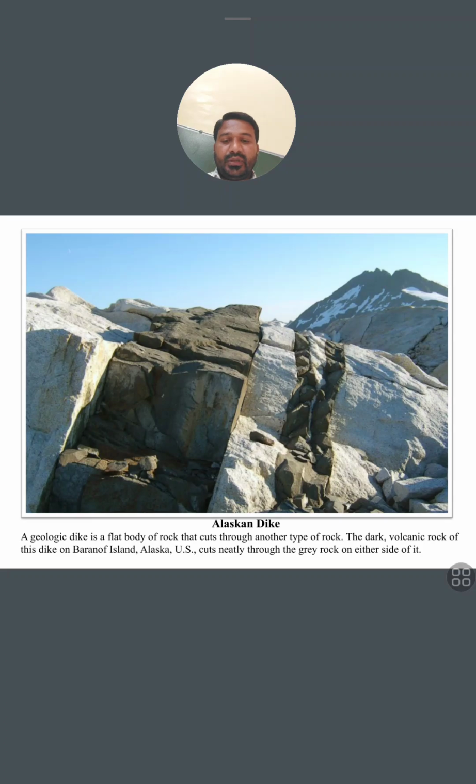In this, you will see the Alaskan dike. A geologic dike is a flat body of rock that cuts through another type of rock. That dark volcanic rock of this dike on Baranof Island, Alaska, US, cuts nearly through the grey rock on either side of it. See, these two rocks are the same, but the white colored rock you are looking at, they